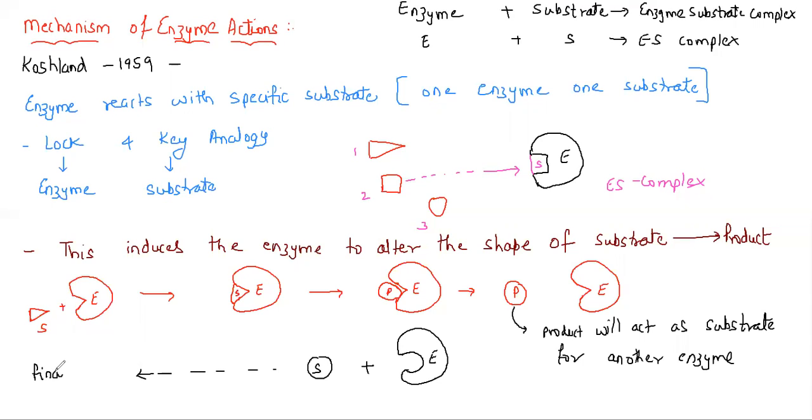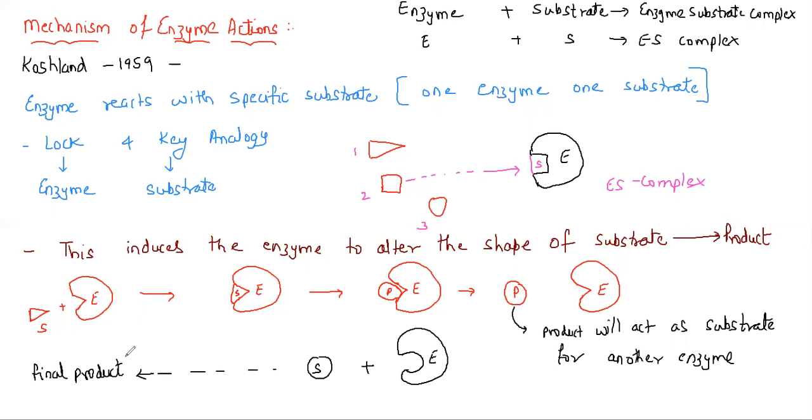final product. So one substrate reacts with the enzyme and forms the enzyme substrate complex. The enzyme changes the substrate into product. As a result, the shape of the product changes, and this product will act as a substrate for another enzyme. And finally, the reaction goes on. So we need to understand different models to be very much specific.